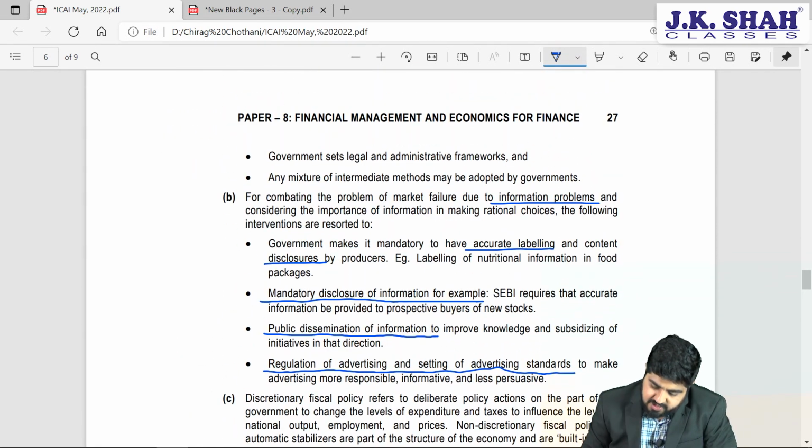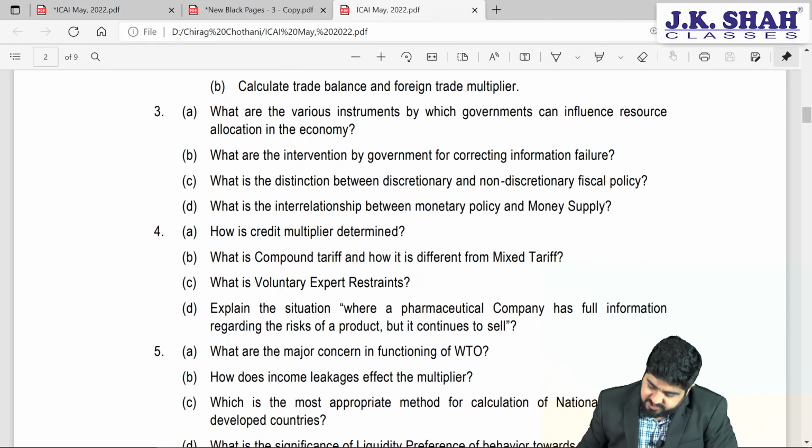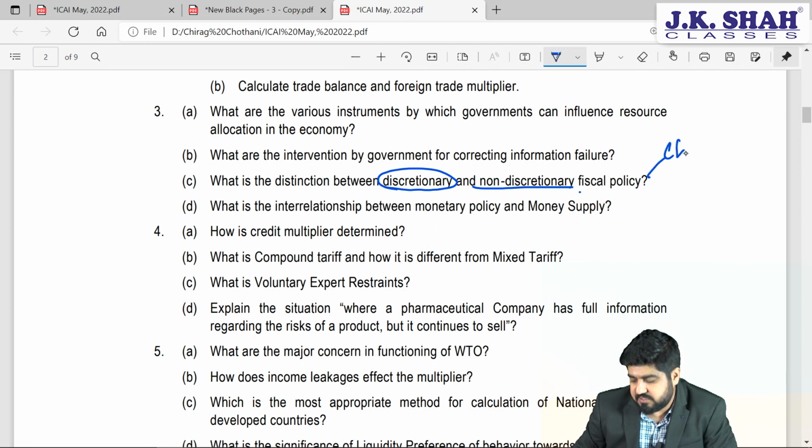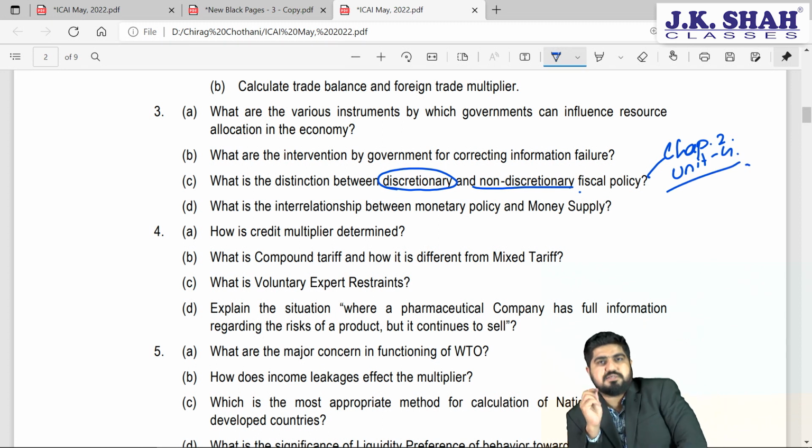Now let's go ahead to the next question. Let's have a look at the next question, students. What is the distinction between discretionary and non-discretionary fiscal policy? Which chapter is this? Chapter number 2, unit number 4, fiscal policy, isn't it?